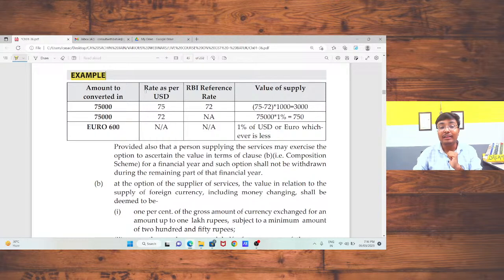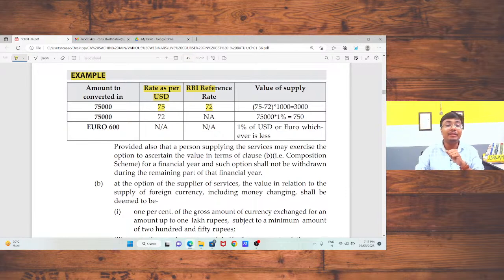The rate as on the date of conversion of the US dollar is 75 and the RBI reference rate is 72, and I have Indian currency of 75,000 rupees that I want to convert into US dollars. In that case, what is the value of supply?